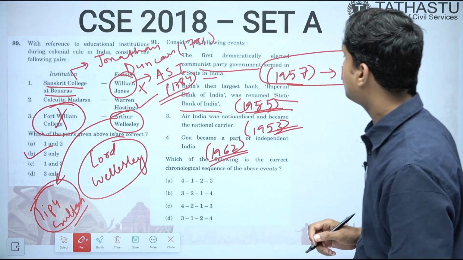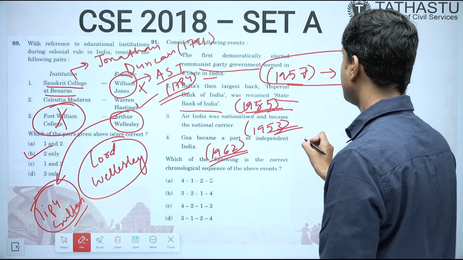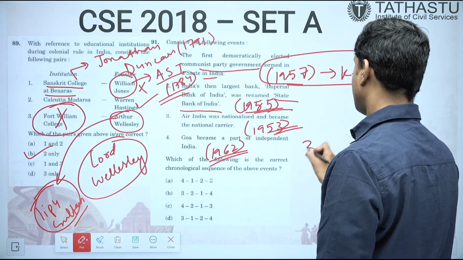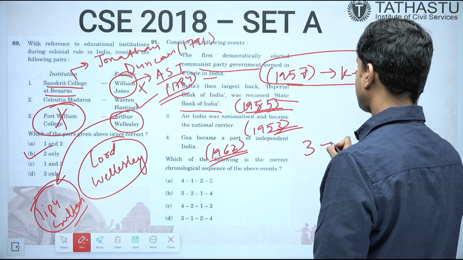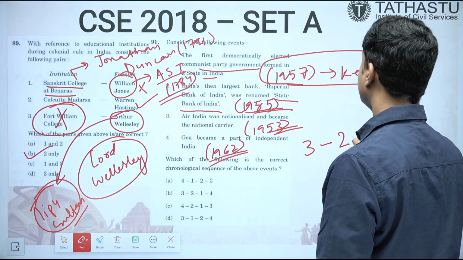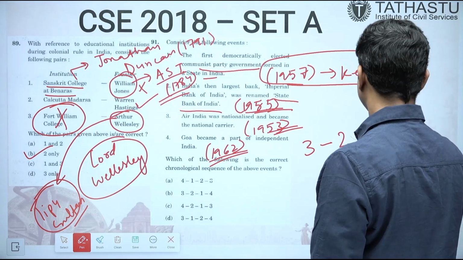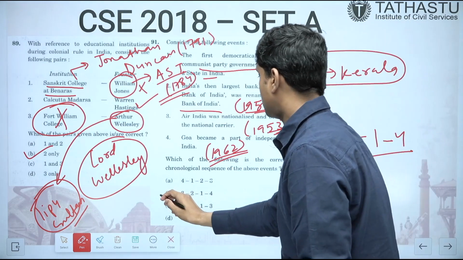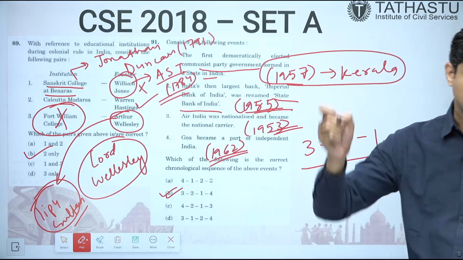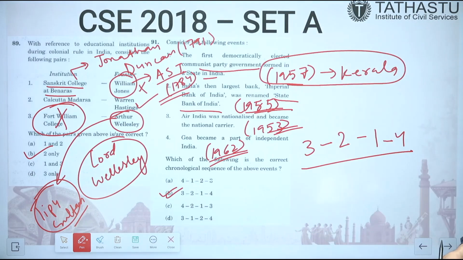So basically you have to arrange these. If you arrange 3, then 2, then 1, and then 4, 3, 2, 1, 4 is the answer. So the answer is B. B is the correct choice.